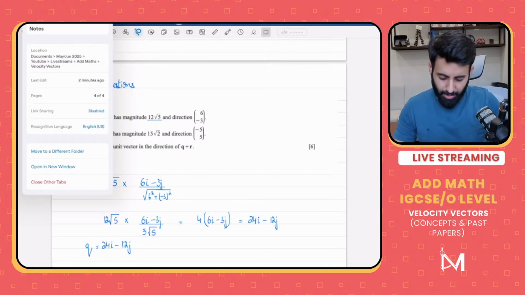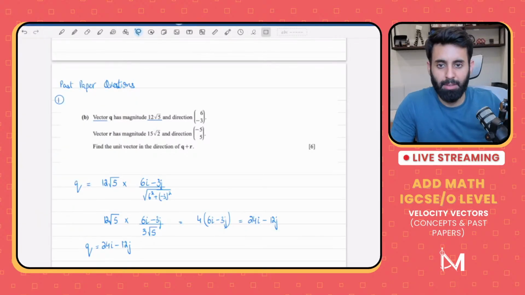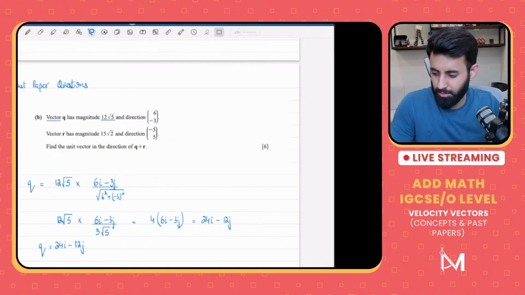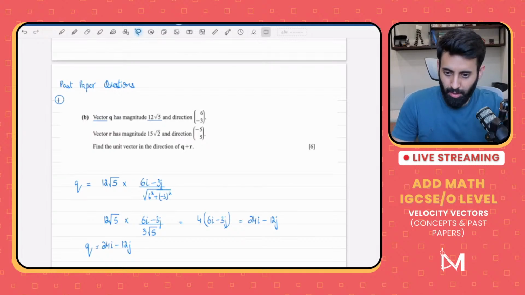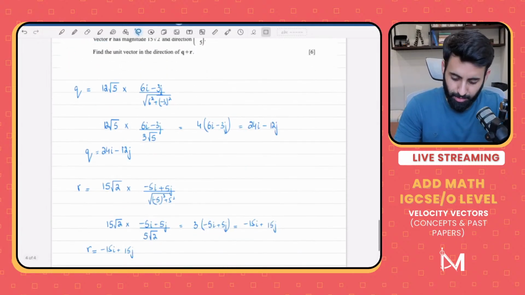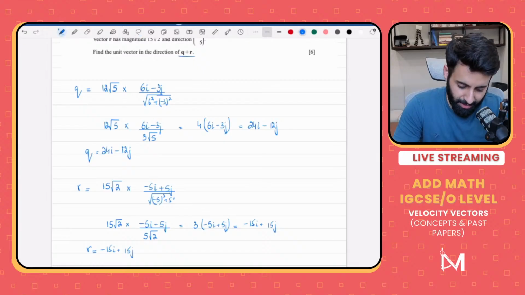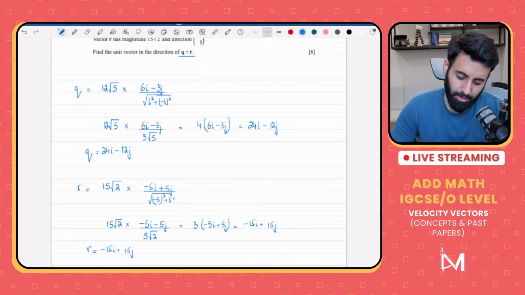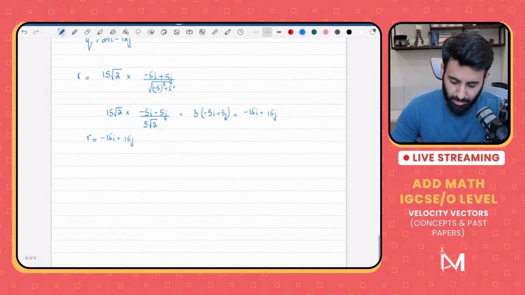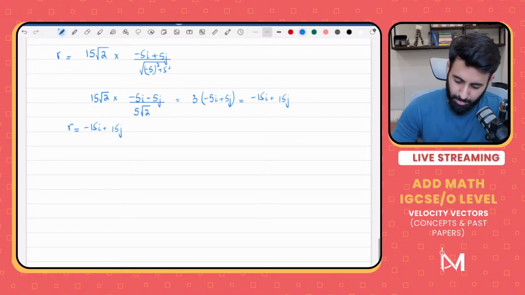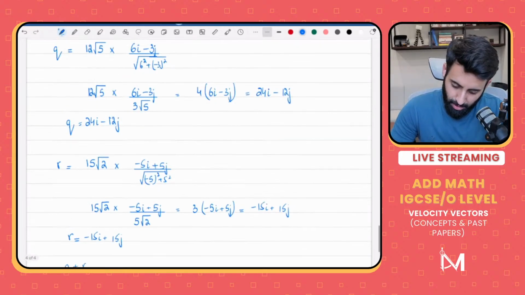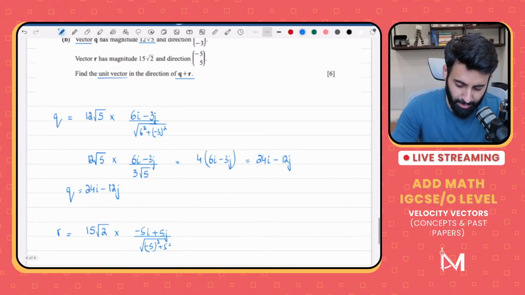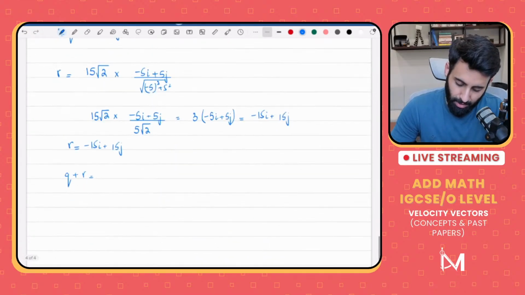Okay, sorry about that. All right, so we have vector q and we have vector r. What are we supposed to do with it? We are basically supposed to find the unit vector in the direction of q plus r. So that means we are going to find q plus r.